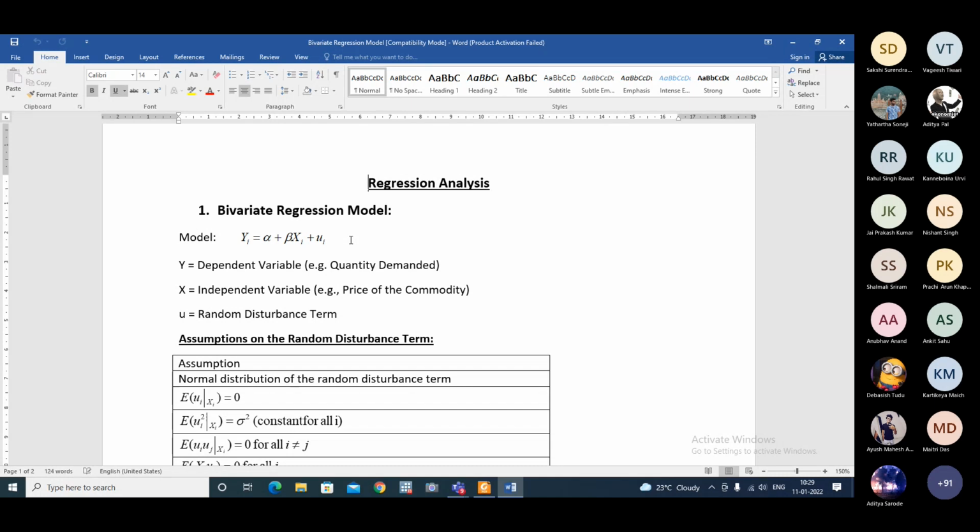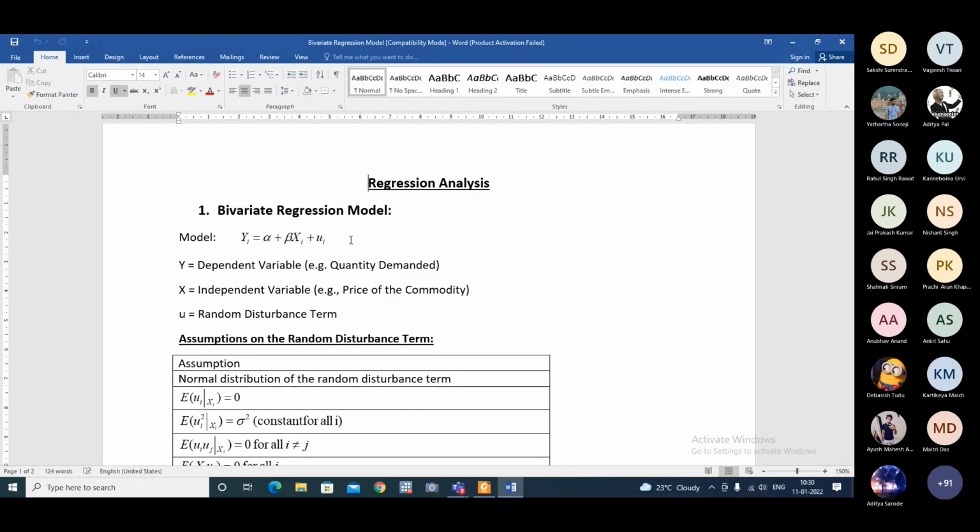For example, in different places, for the same commodity, different prices are charged. Here i denotes the place. When we estimate a model with cross-sectional data, we use the subscript i.